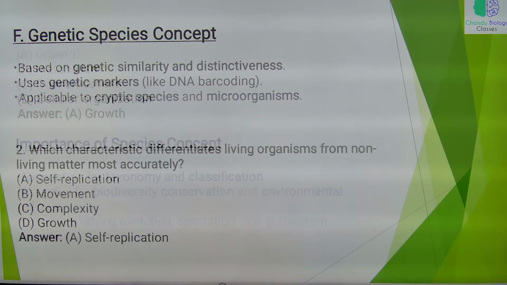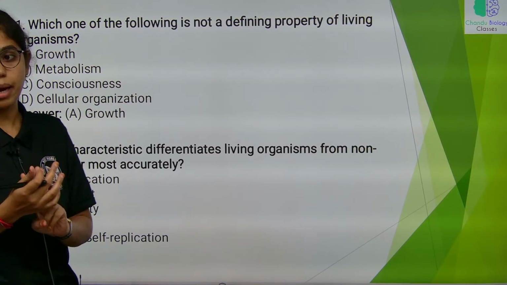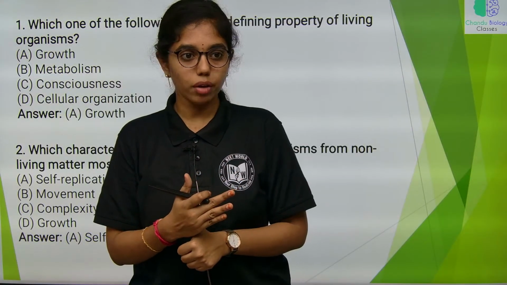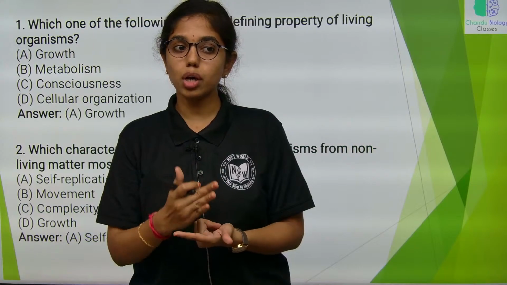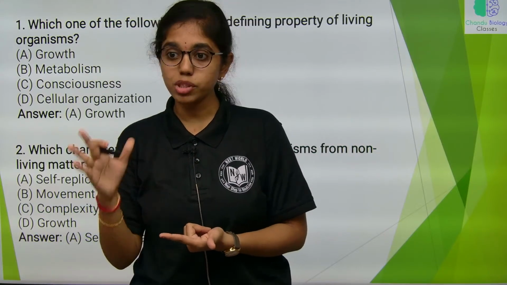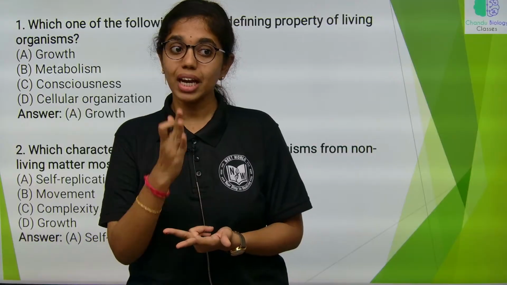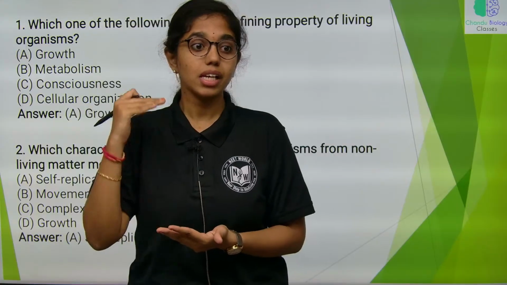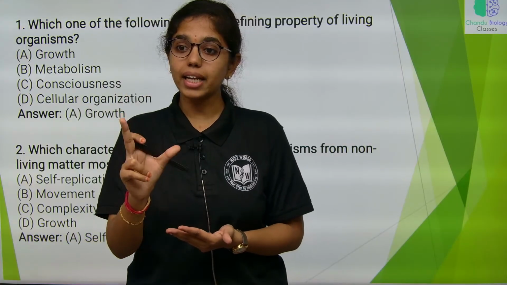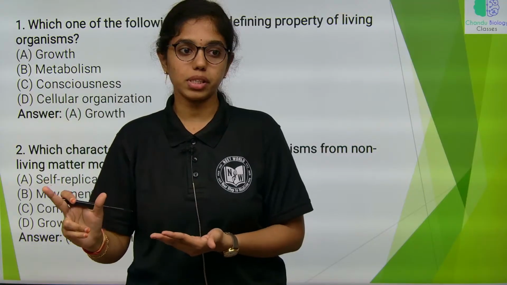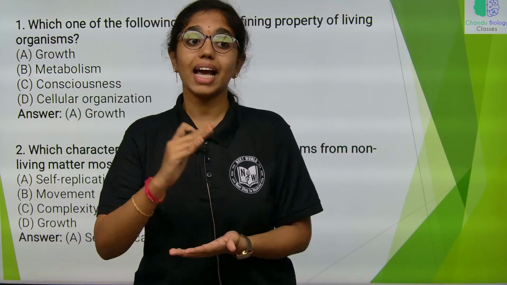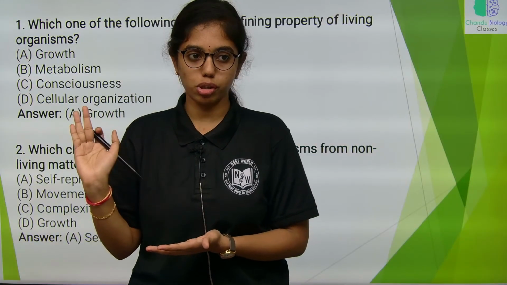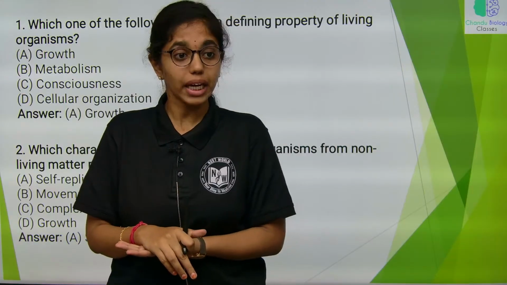So, with this we have finished all the concepts in our chapter 2. What all have we completed? The characteristics and defining features of living beings. Second, we focused on the diversity of life forms, classification, taxonomy, classical taxonomy and modern taxonomy. Then we learned taxonomic categories, the 7 obligate categories, with each category's features and examples. And today we completed the classification types and the biological concepts of species. Different types of species concepts are done.